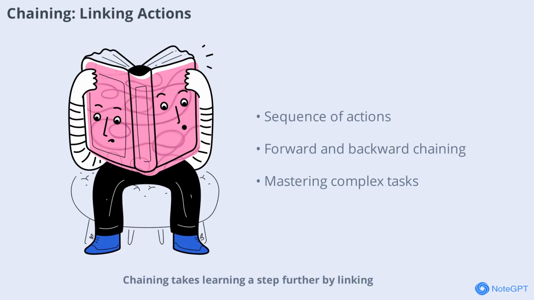Chaining takes learning a step further by linking multiple stimulus-response connections into a sequence of actions. This can be done through forward chaining, where steps are learned in order, or backward chaining, starting from the final step. Examples include solving a mathematical equation step by step, or writing a structured paragraph with an introduction, body, and conclusion. Educators can break tasks into smaller steps and teach procedures sequentially, while students can use checklists to remember sequences and practice multi-step processes. Chaining is vital for mastering complex tasks and ensuring each step is understood before moving on.